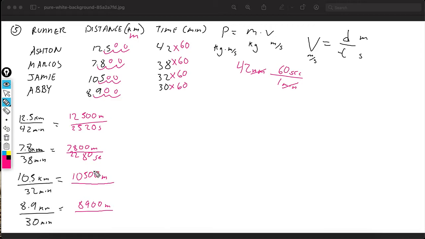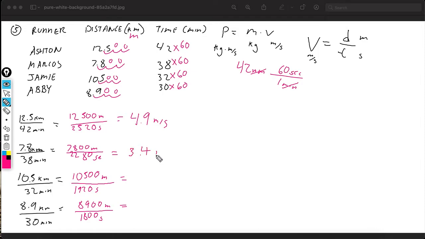Just S, don't write SE. 32 times 60 is 1,920 seconds. Last but not least, 30 times 60 is 1,800 seconds. So now look, we have M over S, M over S, M over S, M over S. What is velocity? Velocity equals M over S, or distance over time. So now we're going to divide these out. Our first velocity will be 4.9 meters per second. I just say m/s.